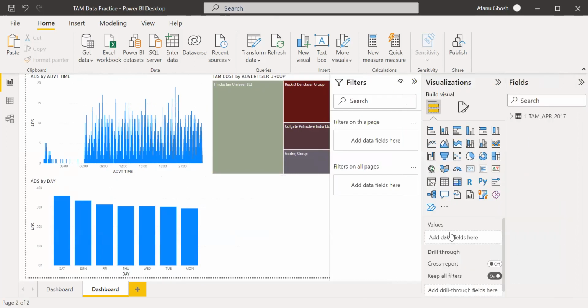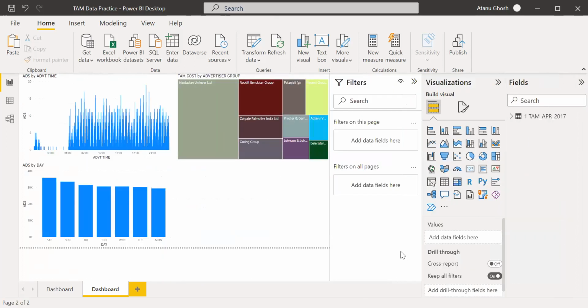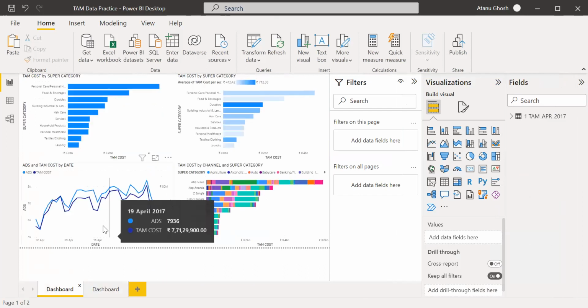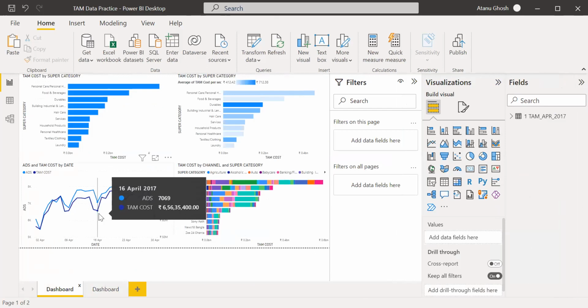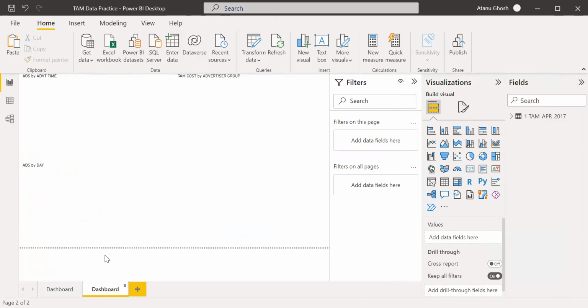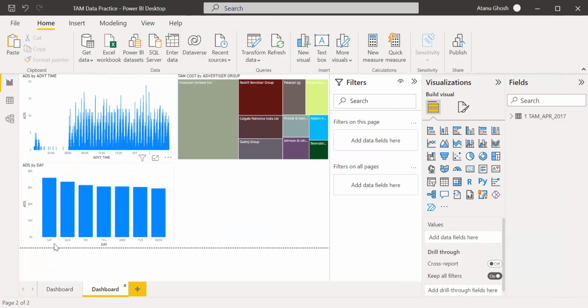But tell me one thing from a previous chart, Atanu. In that time series we get to see that on 9th and 16th April there is a dip, which happened to be a Sunday. Right? That's what Shubhamaya said, it's a Sunday. Now on the next chart, you can see that Sunday is not the lowest. It's immediately after Saturday. So why is there a disconnect? In the time series chart, Sunday is the lowest, but in this chart it is different.